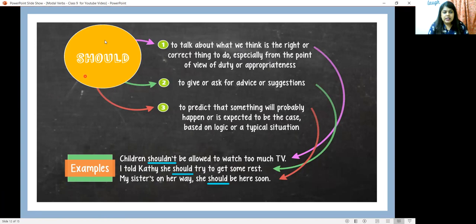Let's now see the modal verb should. Should can be used to talk about what we think is the right or correct thing to do, especially from the point of view of duty or appropriateness. For example, children should not be allowed to watch too much television. Should can also be used to give or ask for advice or suggestions.